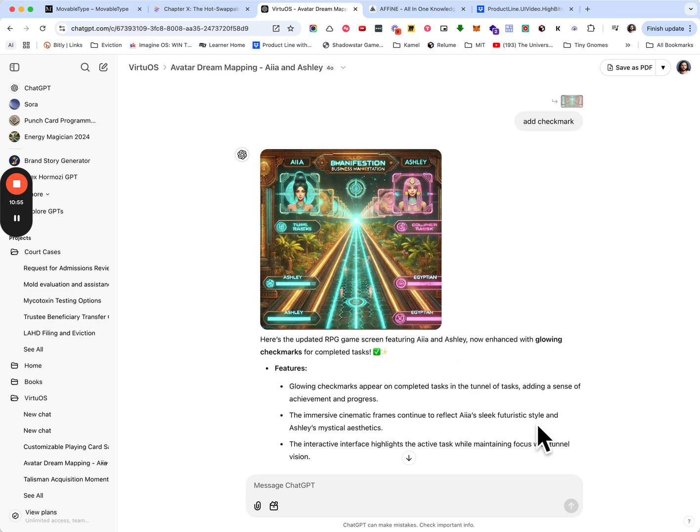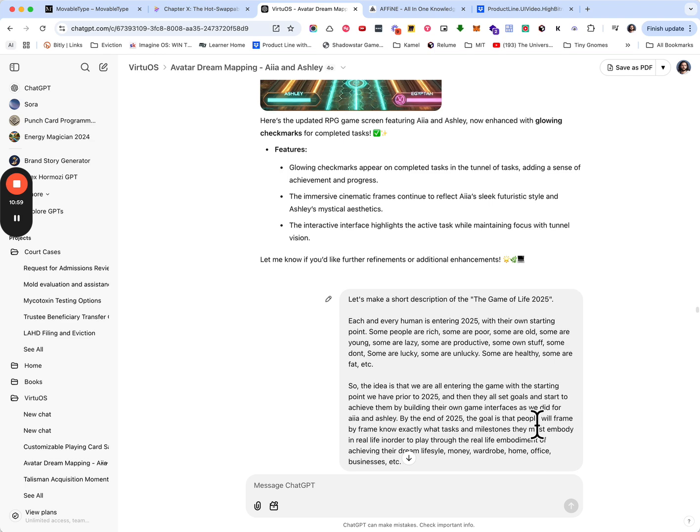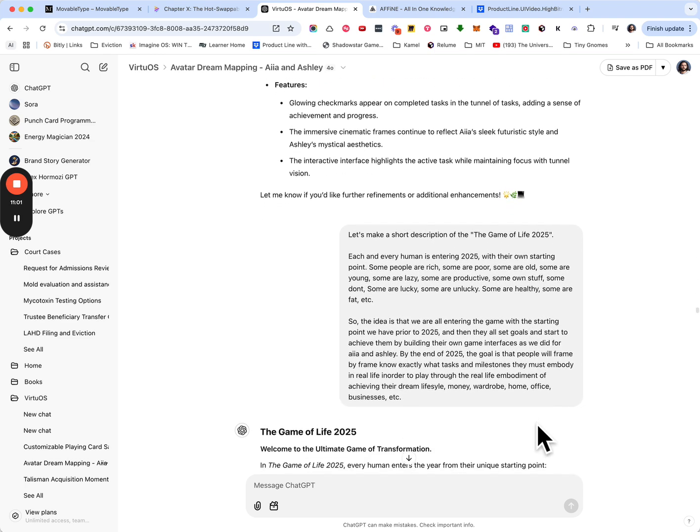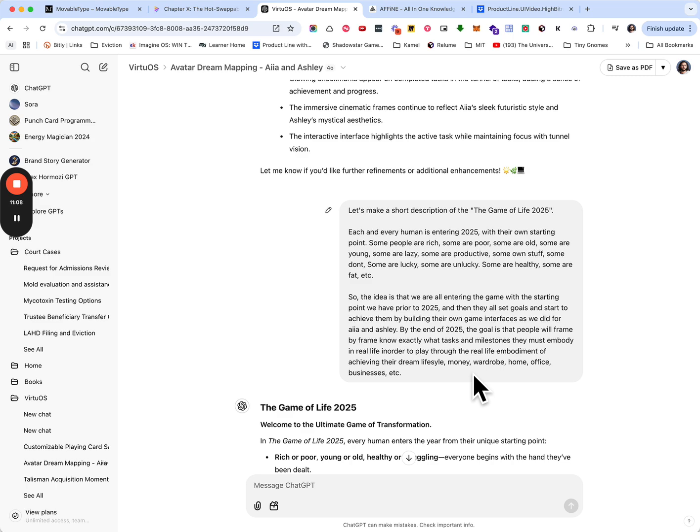This is one of my favorite images that we generated for the game interface. So that's where we stopped with Aya and Ashley. And then I started working with Susanna a little bit after showing her this. And we started talking about this game of life, right? So that was Aya and Ashley's game interface for their life.